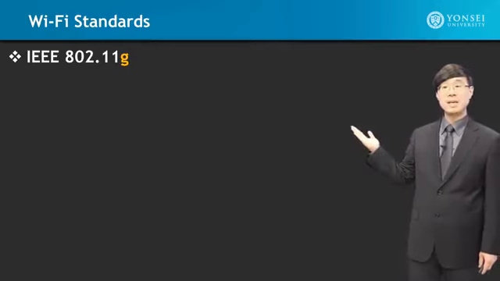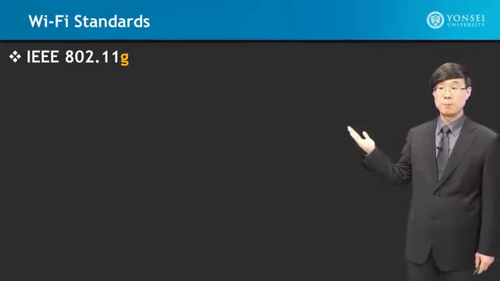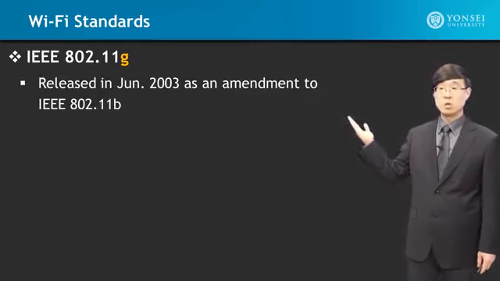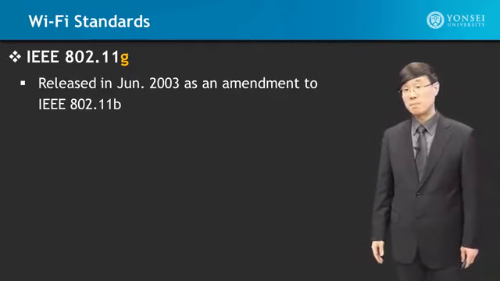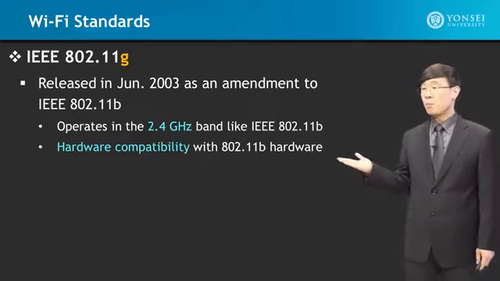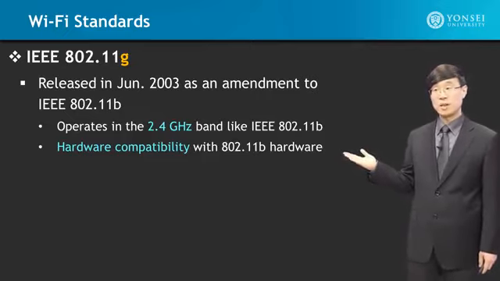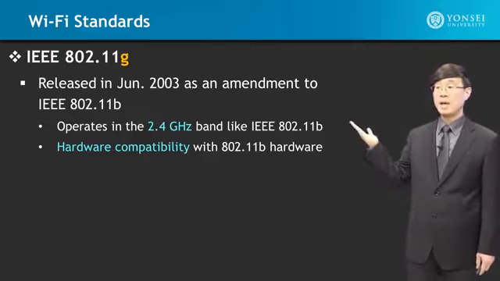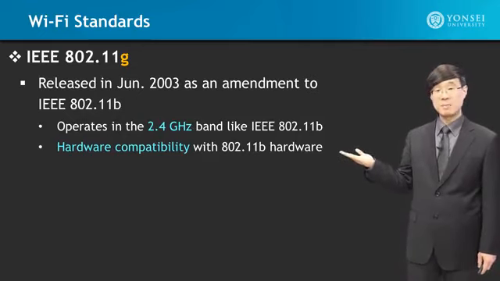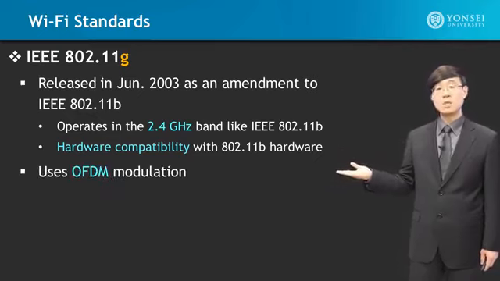Then comes the 802.11g. And this was released in June of 2003 as an amendment to the 802.11b. This operates in the 2.4 GHz ISM band like 802.11b, and it has hardware compatibility support. This is really good. It uses OFDM modulation.